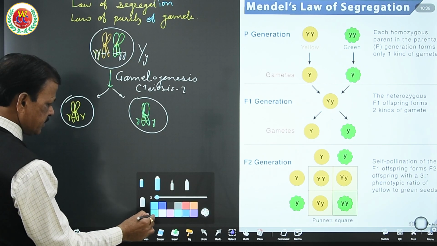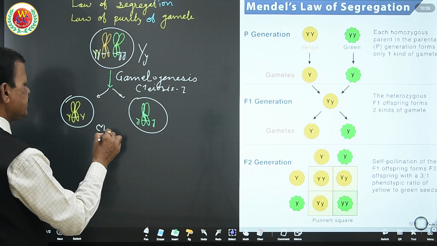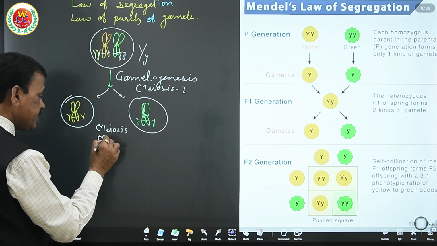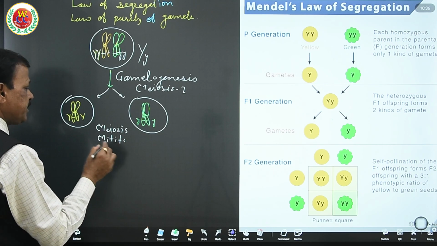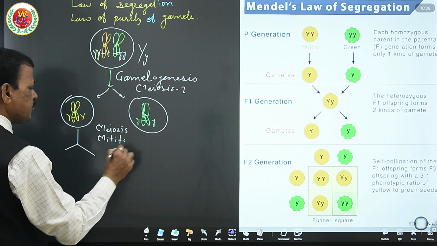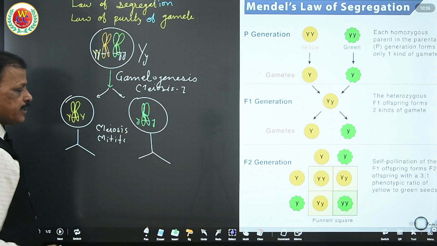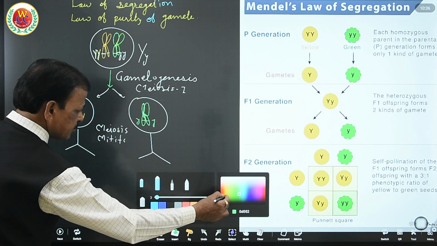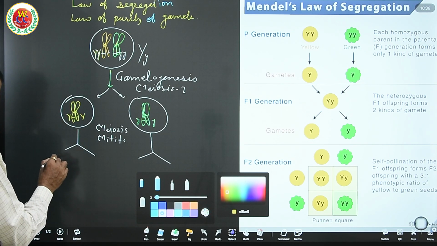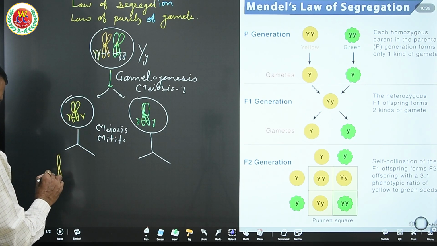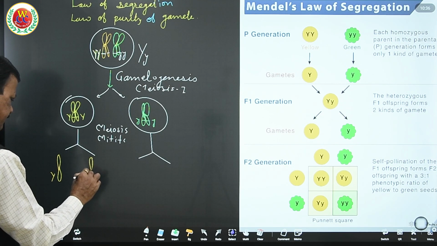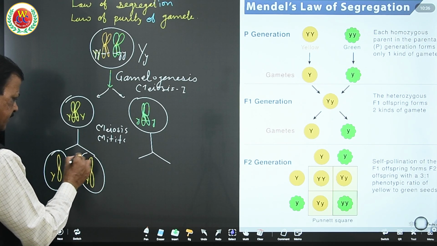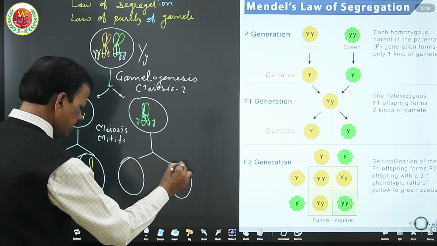Now what happened during meiosis 2? Meiosis 2 is mitotic. Being mitotic, there is splitting of chromosome, not movement of chromosome. So see how 4 gametes are produced with that segregation and separation of chromosome that you observe. Here the cell with capital Y, another cell with again capital Y. So this is one gamete, this is another gamete, third gamete and fourth gamete.